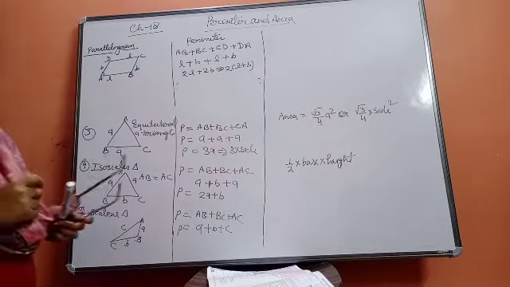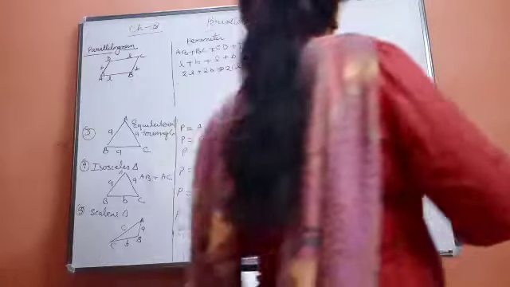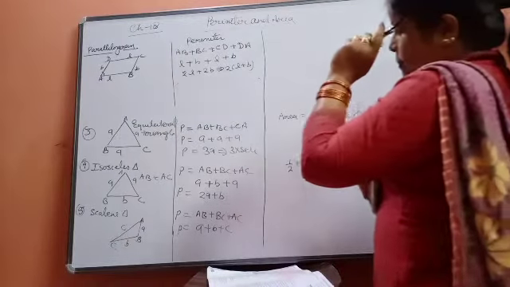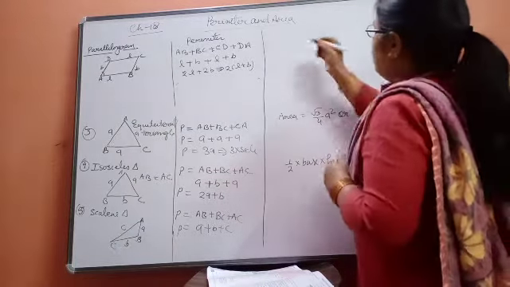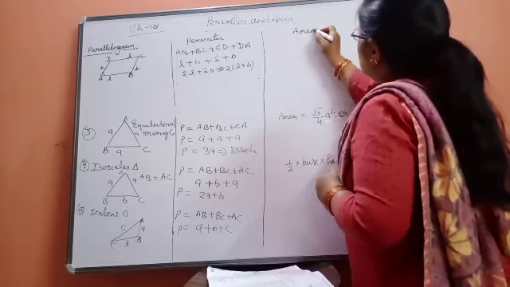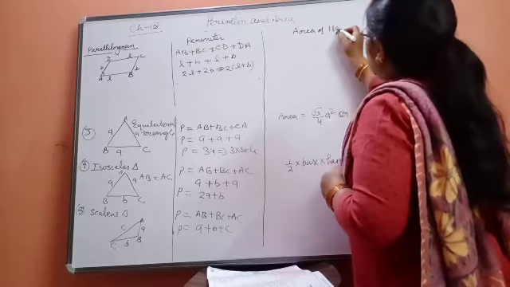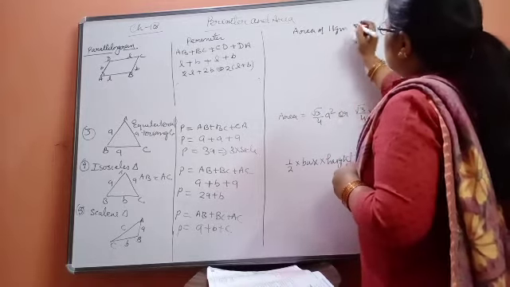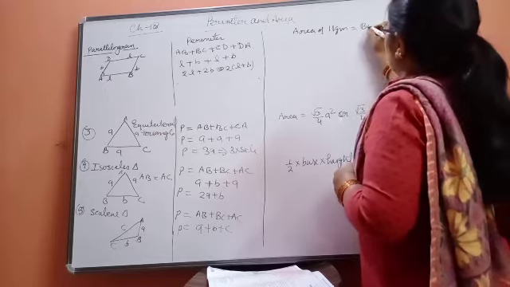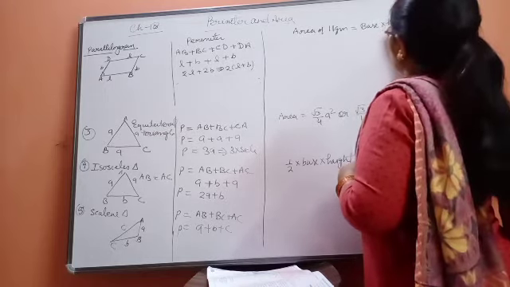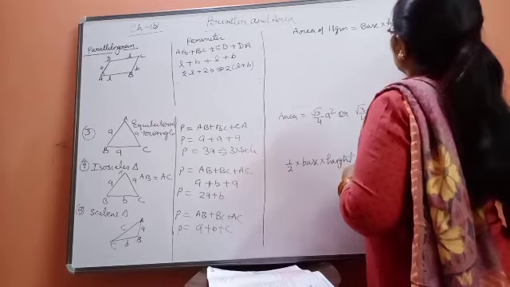And area means the region enclosed by the figure. In short, we are writing that the area of a parallelogram is equal to, beta, base into height. Base into height.